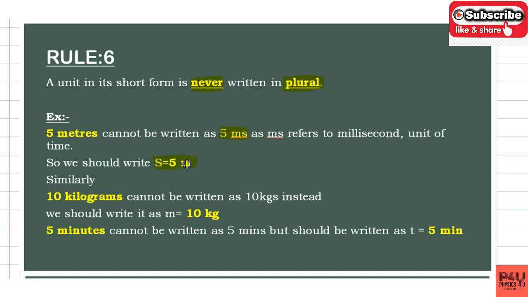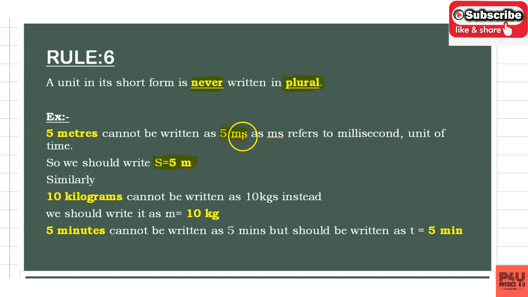So 5 meters, in English, is plural. One meter is singular and 5 meters is plural. But while writing in physics, if displacement is equal to 5 meters, you can say 5 meters, but while writing the unit you should represent it as 5 m.